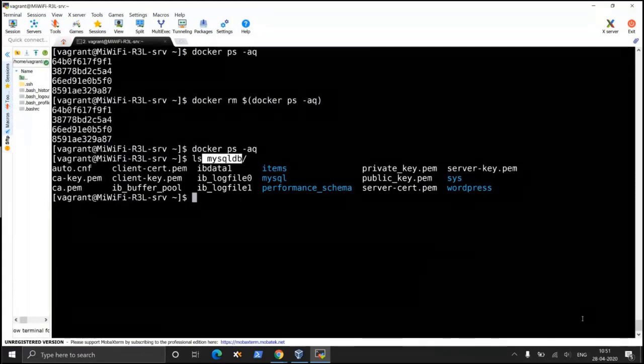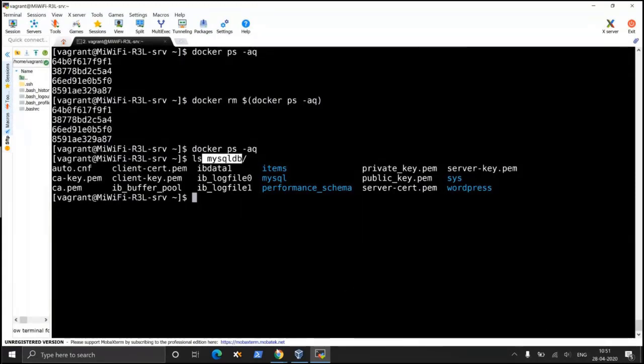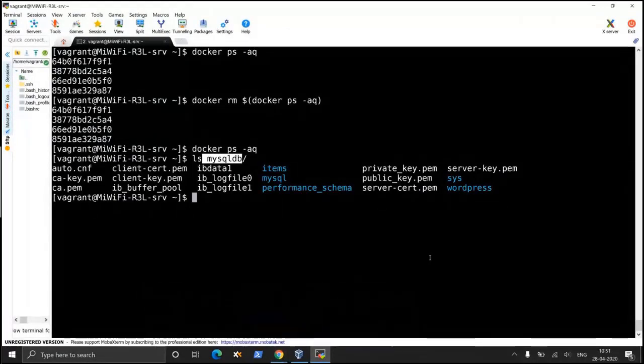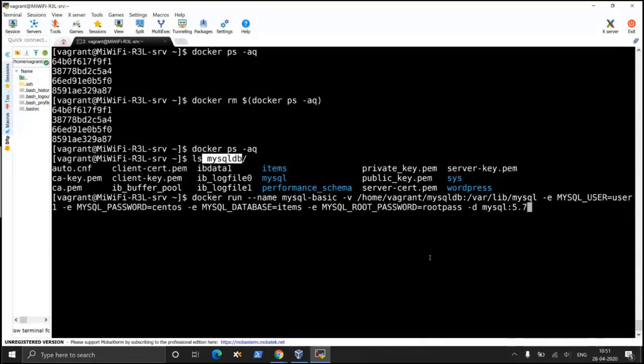Another question, sir. We have a backup for MySQL, and the container has already been destroyed. If I want to use this data again, how do I use it? In fact, that's what I have demonstrated in my previous command.